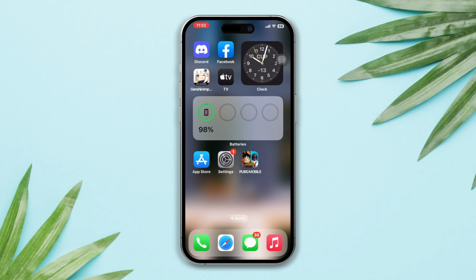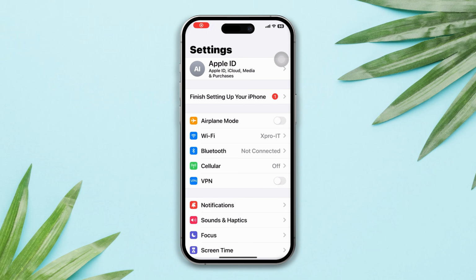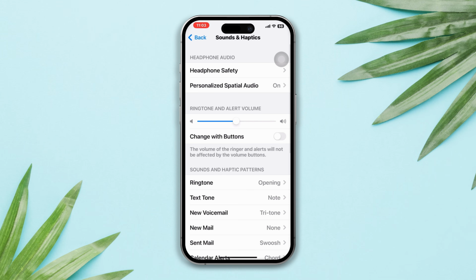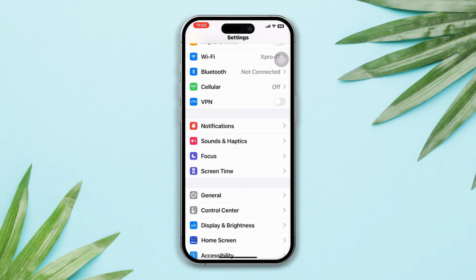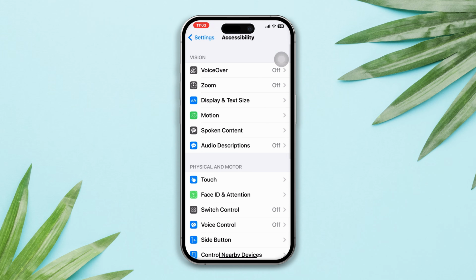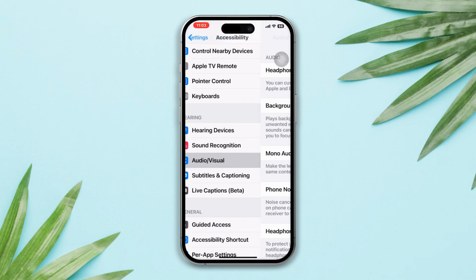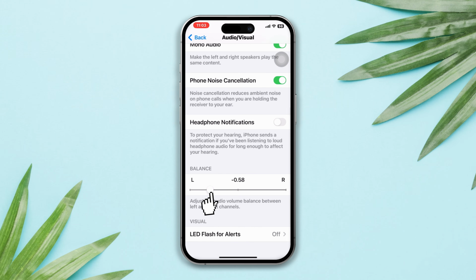Solution 2. Check iPhone sound settings. Open settings, scroll down, tap haptics and sounds. Make sure to have the volume at the maximum level. Get back, scroll down, tap accessibility, scroll down, tap audio and visual. Scroll down again, and keep the audio balance to the middle position to 0.